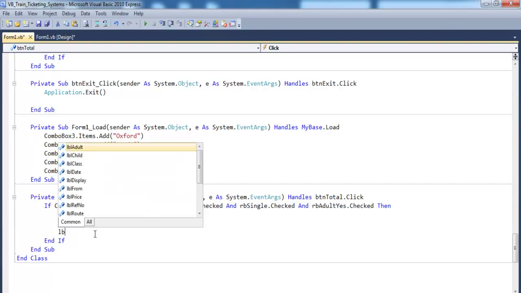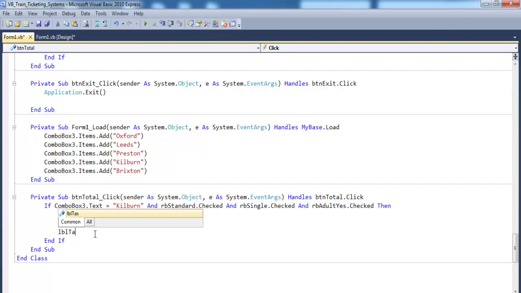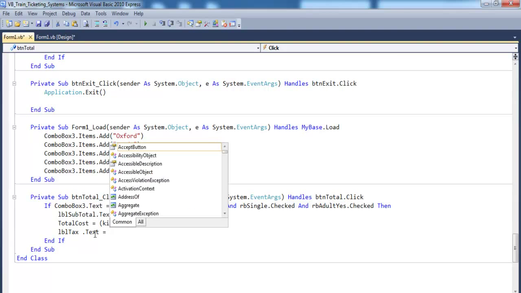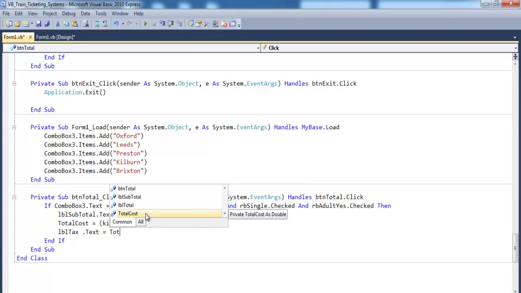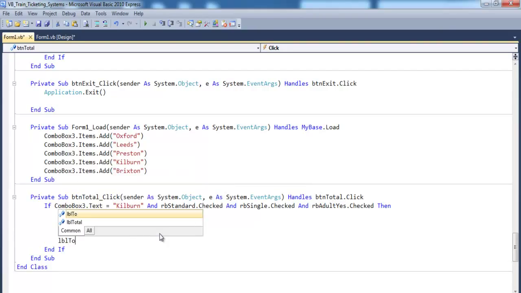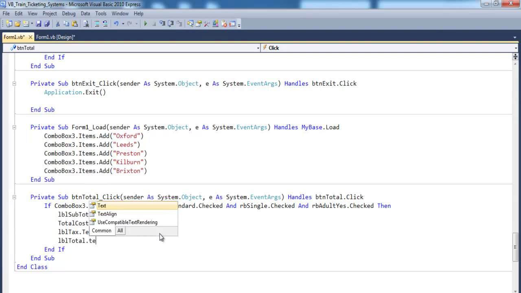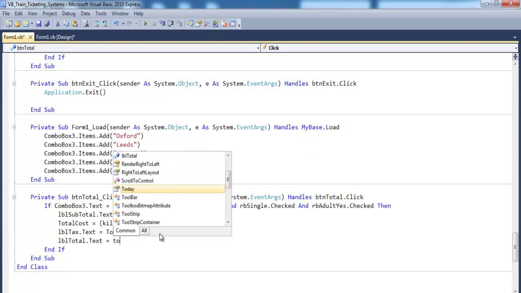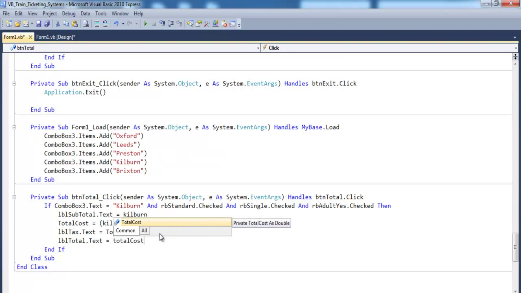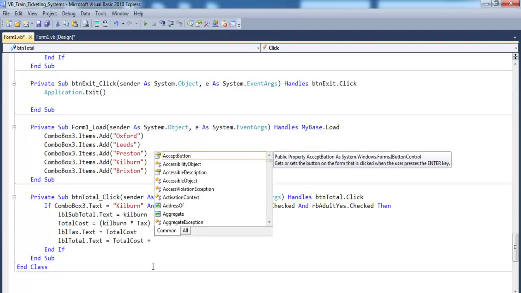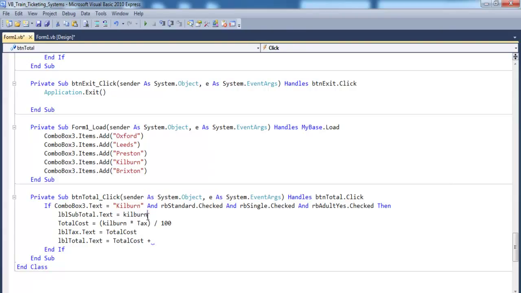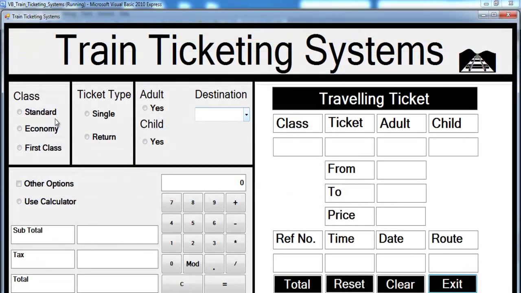Then we need to now say lblTax dot text equals total cost. We have the total cost there. Now lblTotal itself dot text equals total cost plus Kilburn.